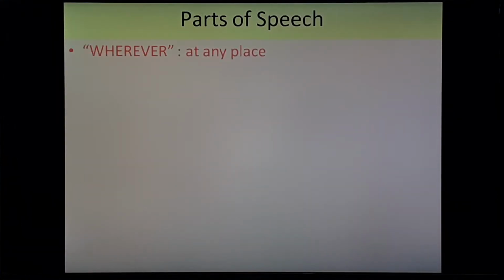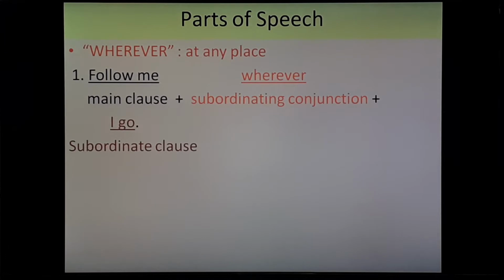First of all, we will see wherever. It means at any place. First example, follow me wherever I go. So follow me, this is the main clause. Wherever, that is the subordinating conjunction. I go, that is the subordinate clause. So follow me at whatever place I go. That is the meaning of this sentence.